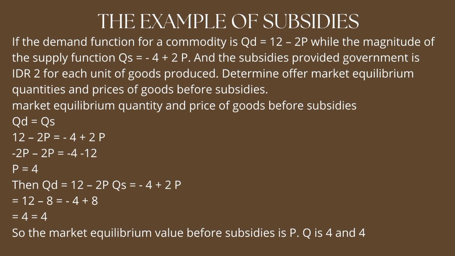So the market equilibrium value before subsidies is P = 4 and Q = 4.